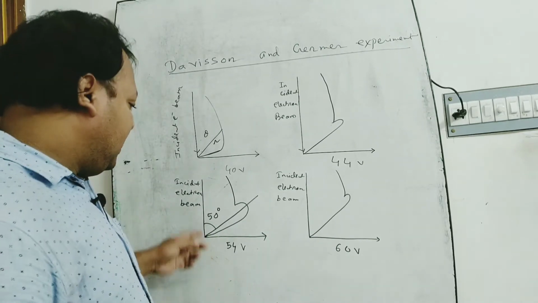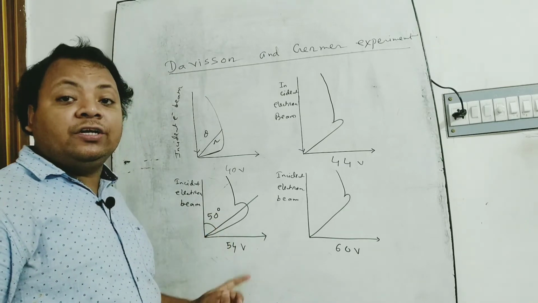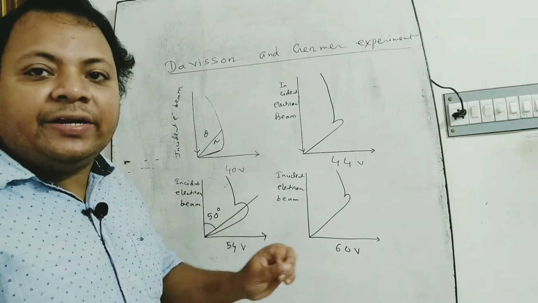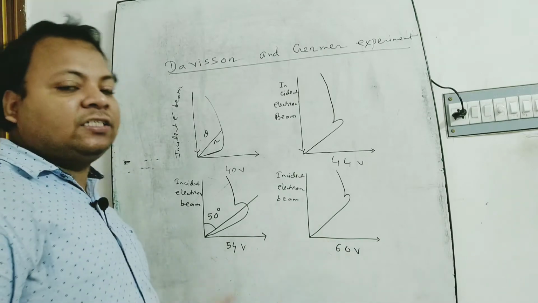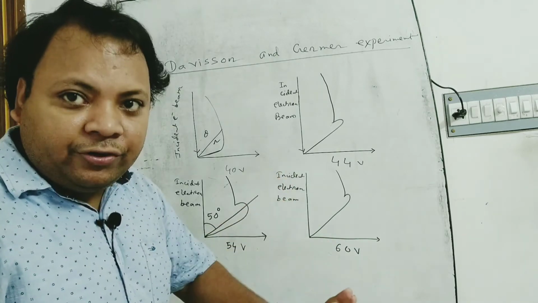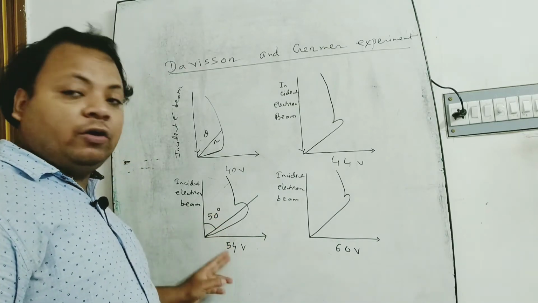That is, at 50-degree angle and 54 volt potential difference, the diffraction pattern gives the bright fringe. That is, the constructive bright fringe is formed at an angle of 50 degrees for 54 volt.